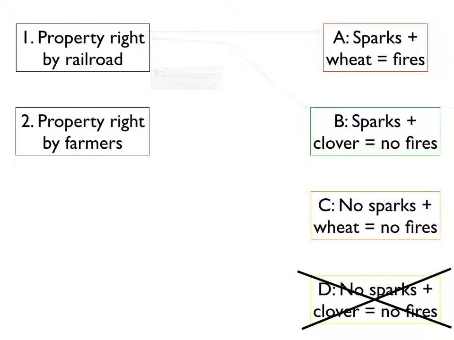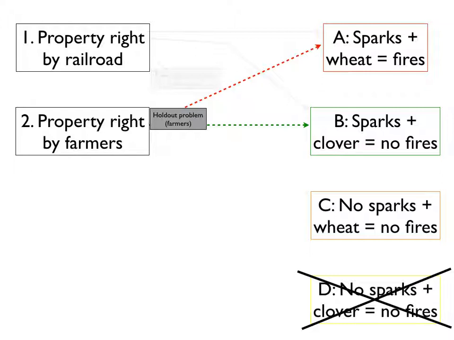Now let's look at a property right by the farmers. If the least cost means of dealing with the damage would be either the wheat burning or the farmers switching to clover, a property right by the farmers wouldn't work because the railroad has to come together and compensate the farmers and get their permission. And you're going to have some holdout problems. Again, the damage to the wheat is $400, and the spark arrestor is $1,000.